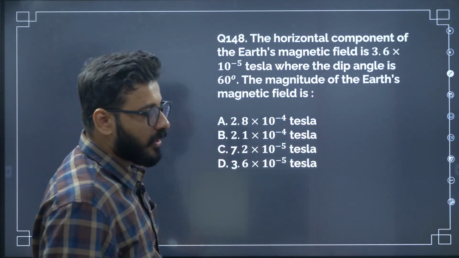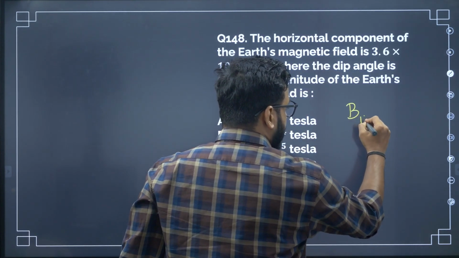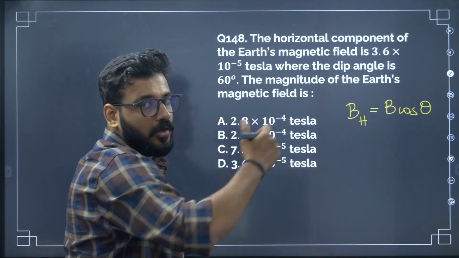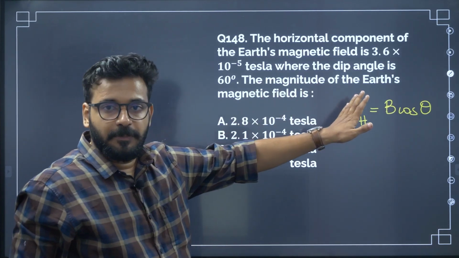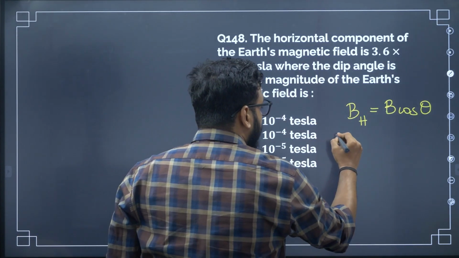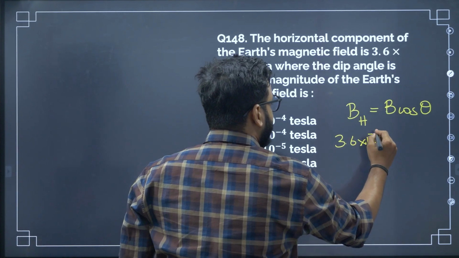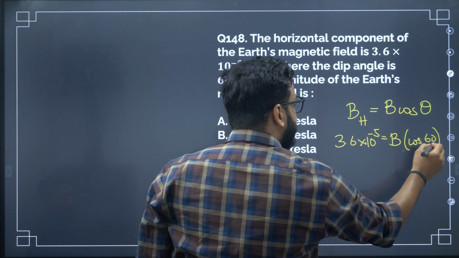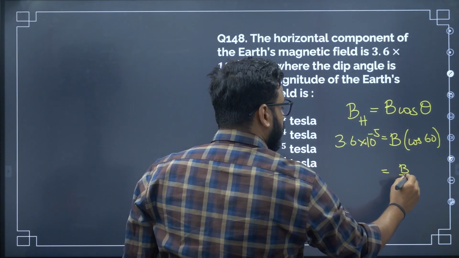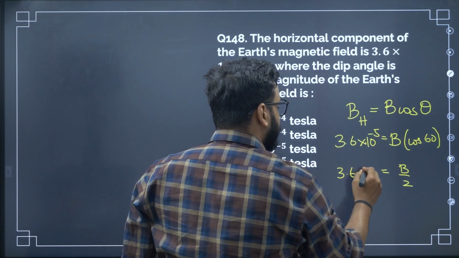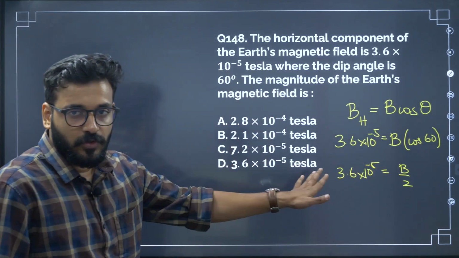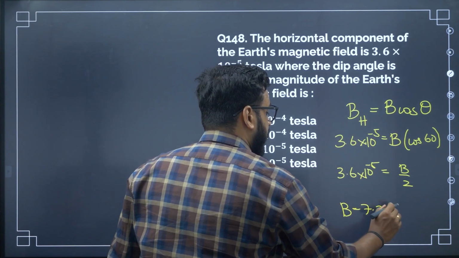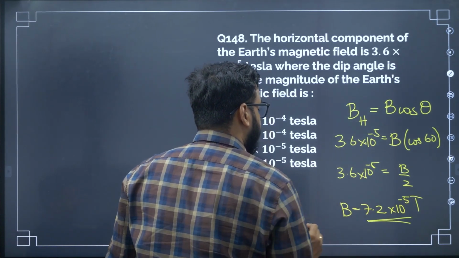Now they have given the horizontal field. Horizontal field is related to the actual field like this, B horizontal equals B cos theta, where theta is the angle of dip. Now we have the angle of dip as well as the horizontal component. Let's substitute them. 3.6 into 10 to the power minus 5 is equal to the actual magnetic field into cos 60. Now cos 60 is 1 by 2. B by 2 is 3.6 into 10 to the power minus 5, right? You just have to cross multiply. B is equal to 2 into 3.6, which is 7.2 into 10 to the power minus 5 Tesla.